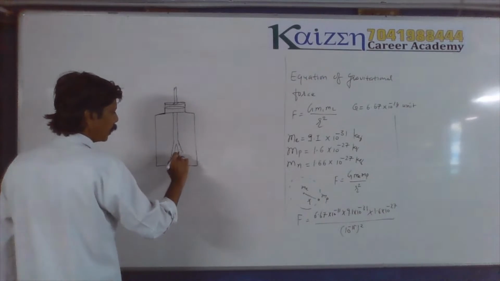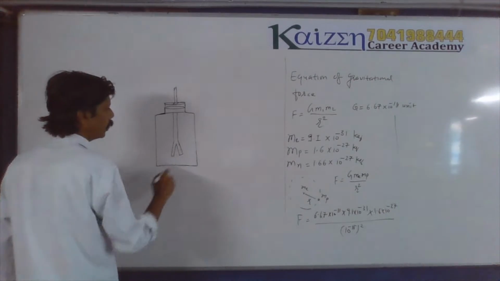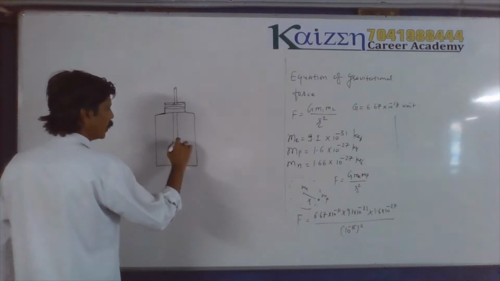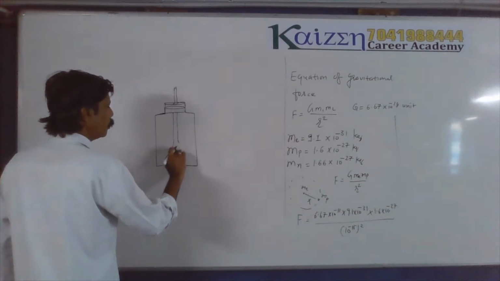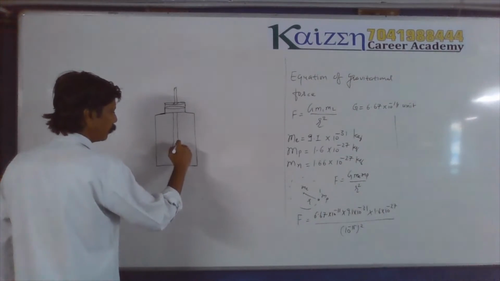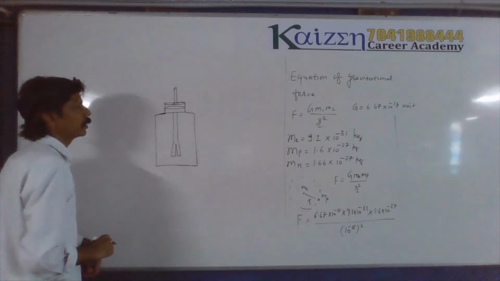Initially, these two parts of the metallic strip would be very near to each other, like this.